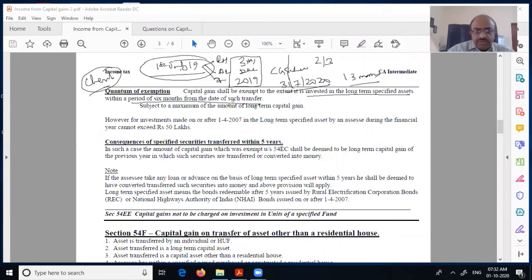You understand what I'm saying? That is the main difference here. More or less it's the same. Only that land and building, earlier it was any asset. Now it is land and building or both. But you get the entire amount that you invest.